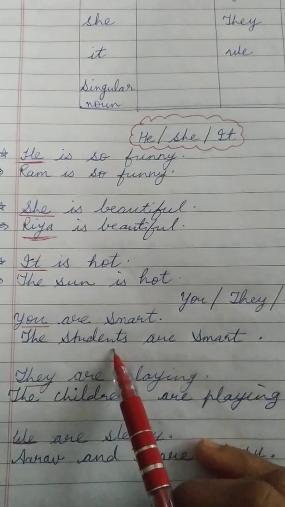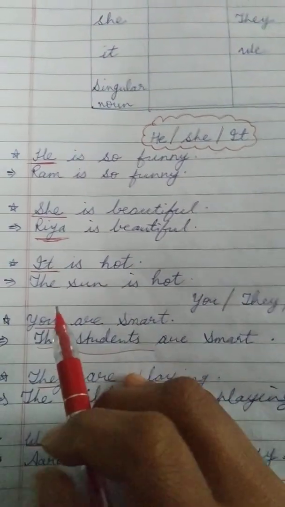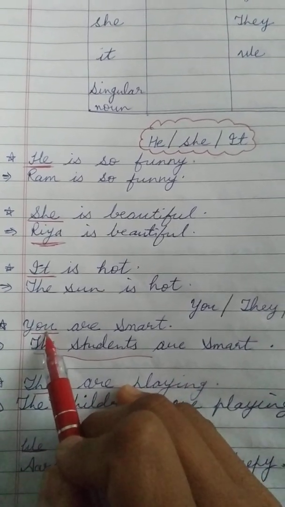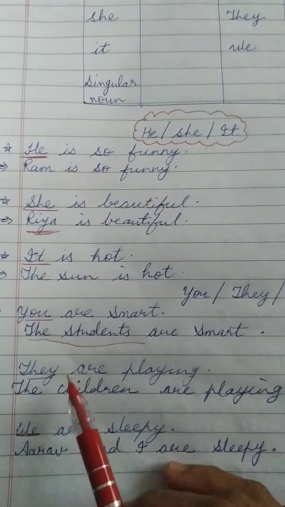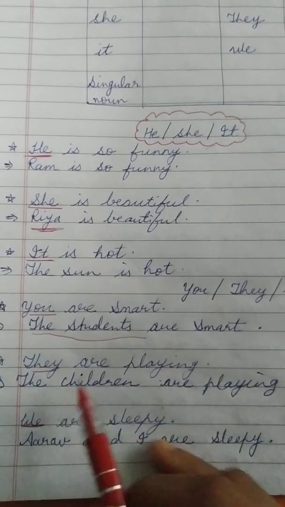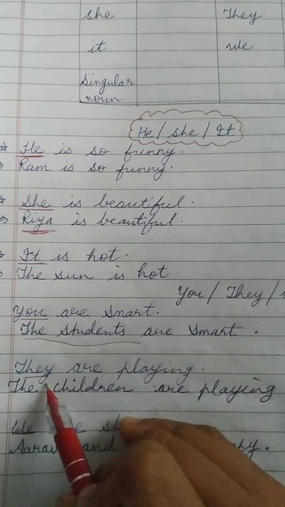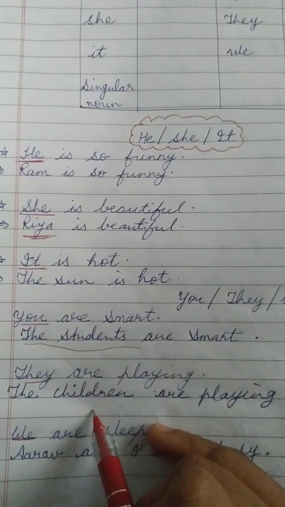So the students are smart. We use the students in place of you. They are playing. The children are playing. We use the children in place of they. They is a pronoun and the children are nouns.